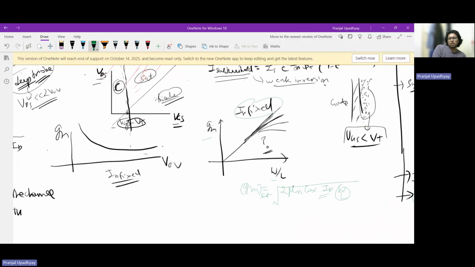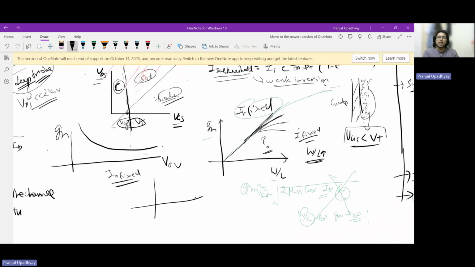Great. Intuitively, if we look at this equation blindly, we'll say that it follows some under root relation, so it will just kind of grow like a square root. But will it go on infinitely? Because this means that when W by L tends to infinity, GM will also tend to infinity. Is that correct? No, that is not correct. What we need to understand here is that we are fundamentally ignoring the fact that when ID is fixed and I'm increasing W by L, some term we know that I depends on W by L.